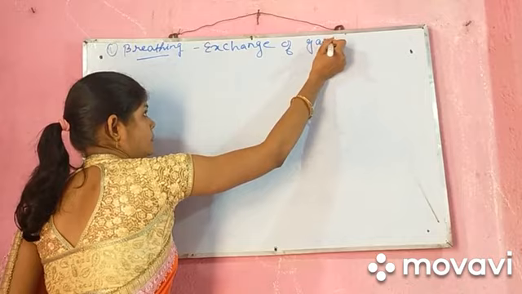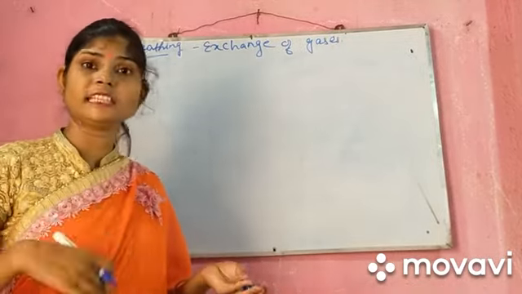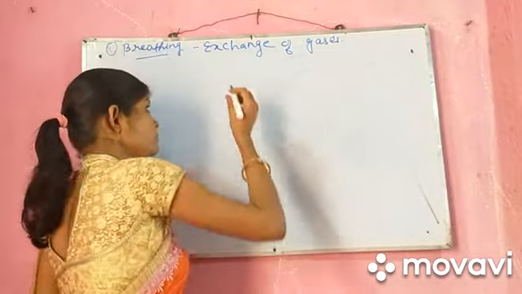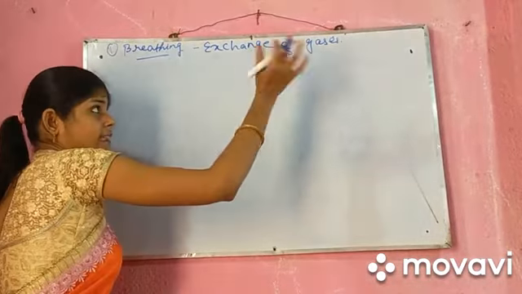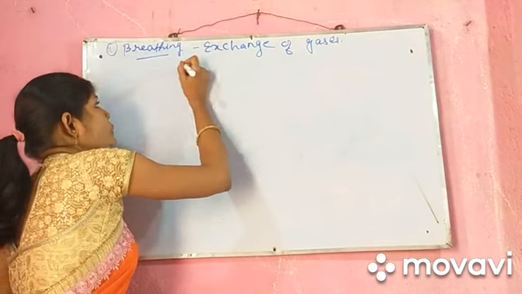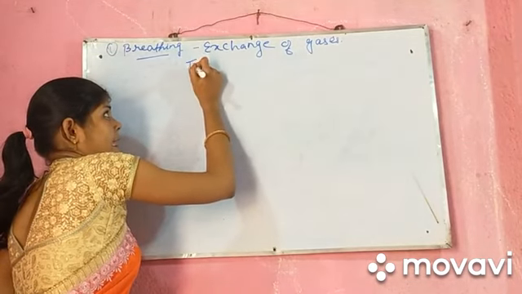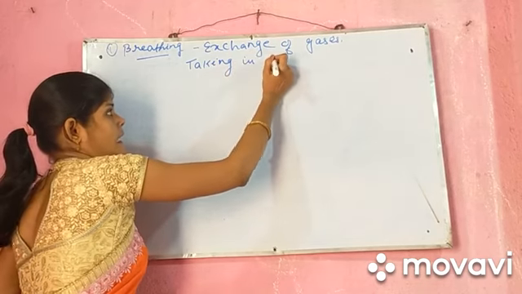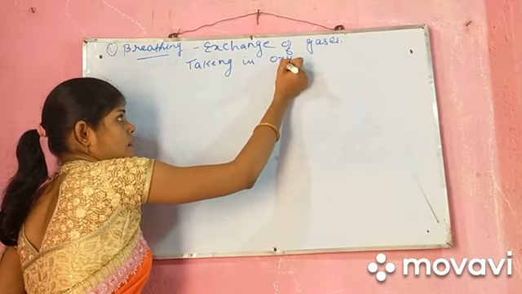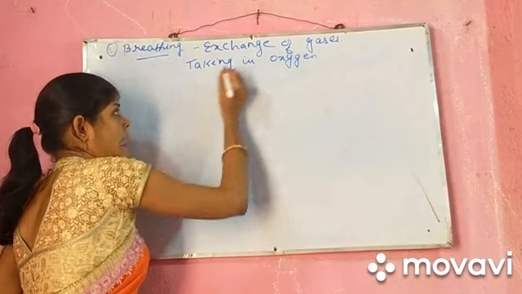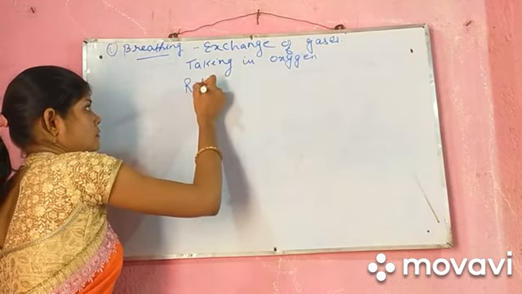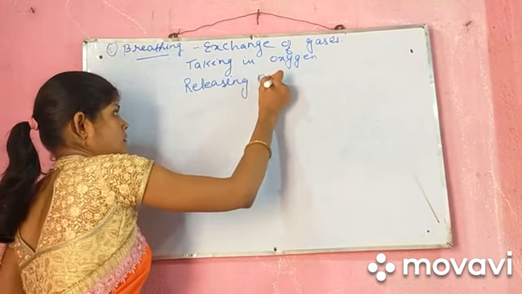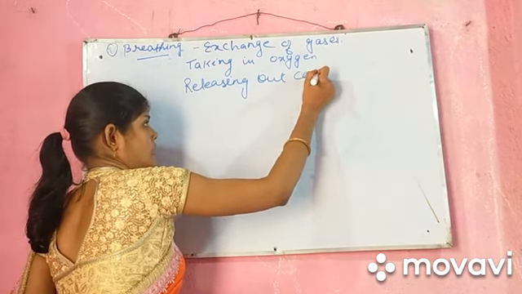You can ask, madam, which gas is exchanging over here and how? You are taking in oxygen and releasing out carbon dioxide.